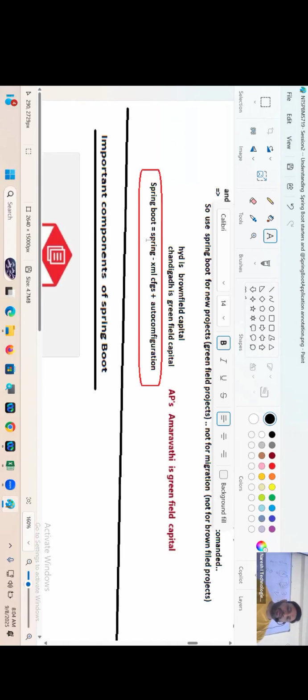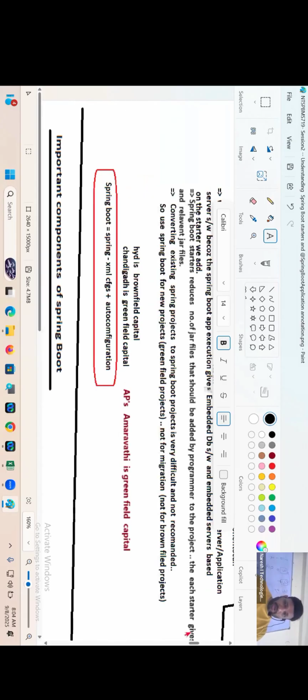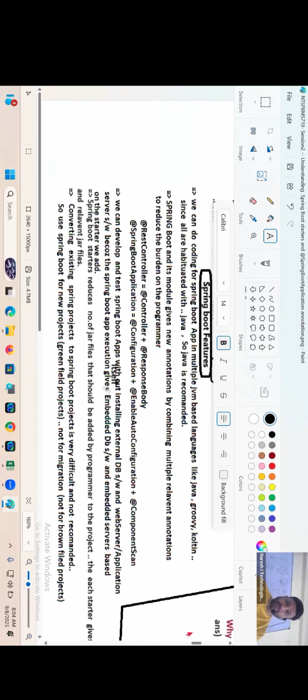Spring Boot plus Spring minus XML configuration plus this. Okay, fine. I hope you understood, guys. What are the features of Spring Boot? We can do coding in multiple languages. Next, new annotations are given by mixing up existing multiple annotations, right? No need of arranging database softwares and servers separately. We can work with embedded servers and embedded database softwares, right, guys?